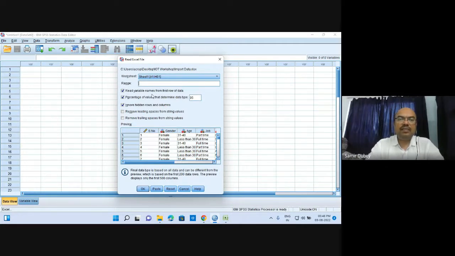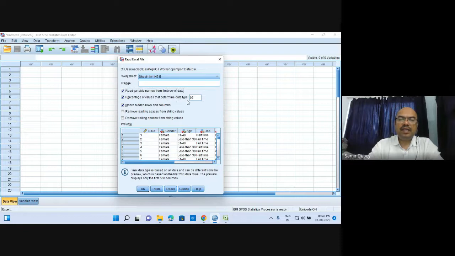Now the first option is read variable names from the first row of data. If we have already written the variable names in the first row of data, then you just have to check it. Otherwise, you can remove it as well. If we have already given the variable names over here, in that case the first row will be taken as the variable names. Then there is the percentage of values